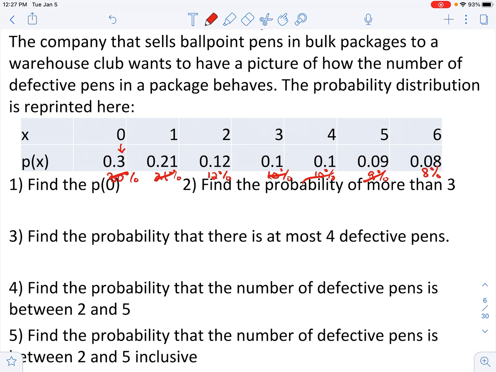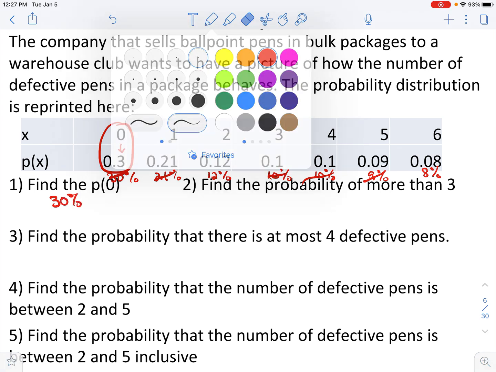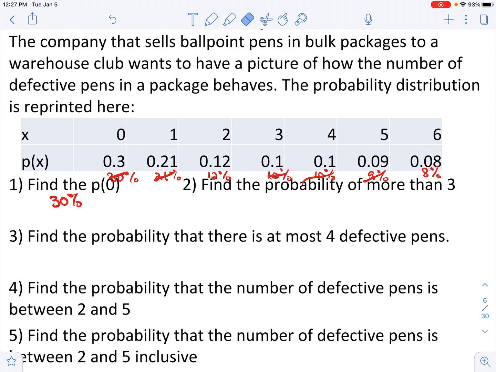It says, find the probability of 0 pens being defective. So I look at 0 pens being defective, that would be 30%. Okay, what's the probability of more than 3? More than 3 would be bigger than 3. So we'd find the probability of 4, 5, and 6. I add that, so 10% plus 9% is 19%, plus 8 more, so that would be 27%.